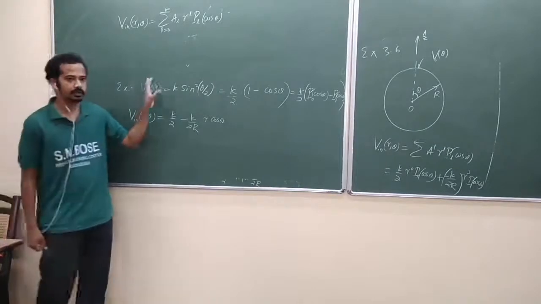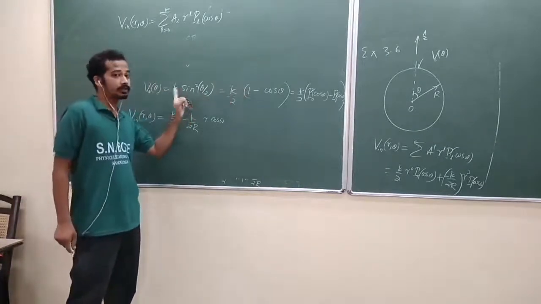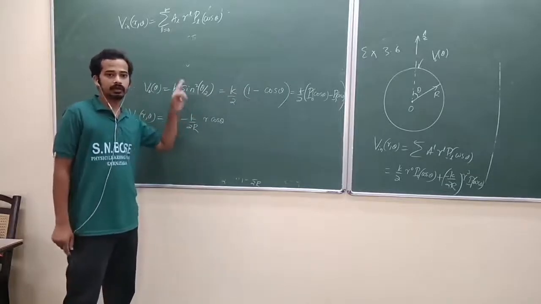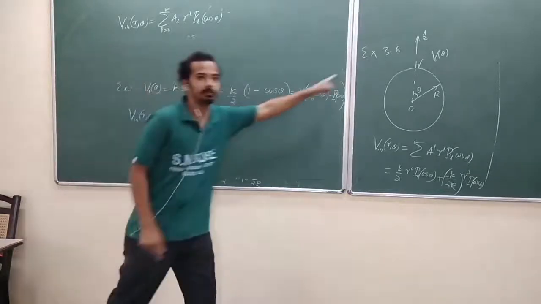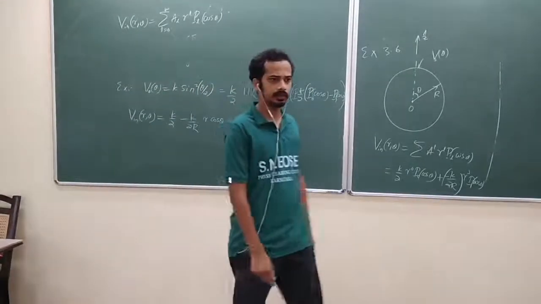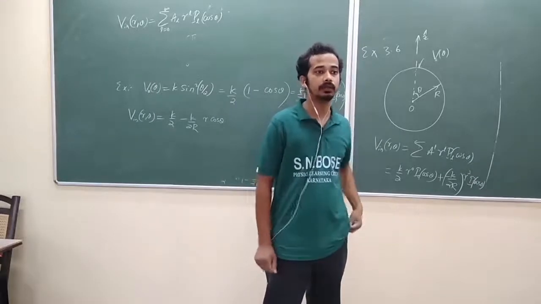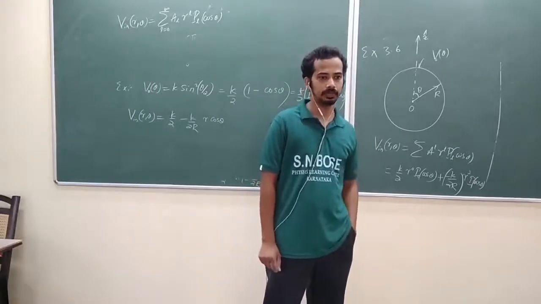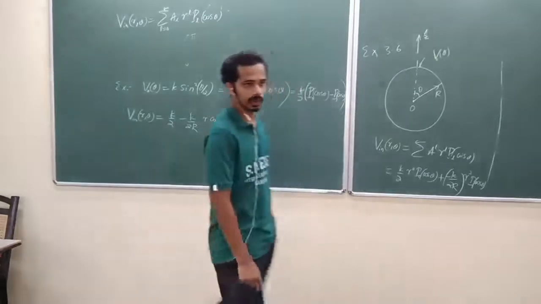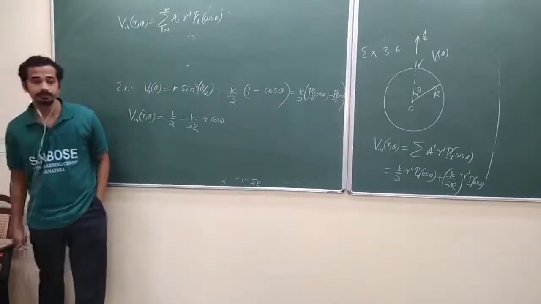Just apply again. Same. I had sin square theta by 2, and I have written it like this. He has given cos of 3 theta. Think over it. How to write cos 3 theta in terms of P0, P1, P2? Cos of 3 theta contains cos theta and cos cube theta. So again, get it from P2 of cos theta. So try to learn that one. Let me solve it later. What's the time?